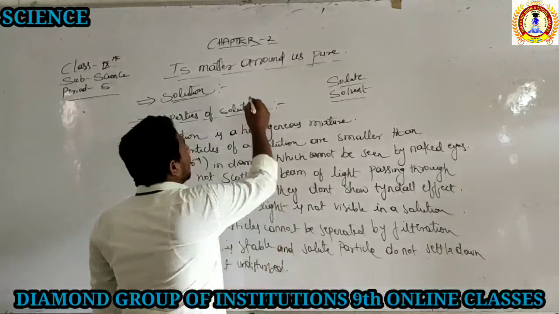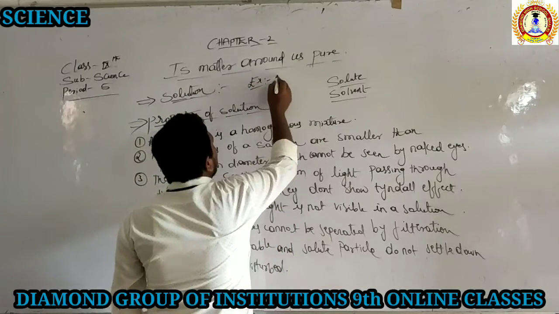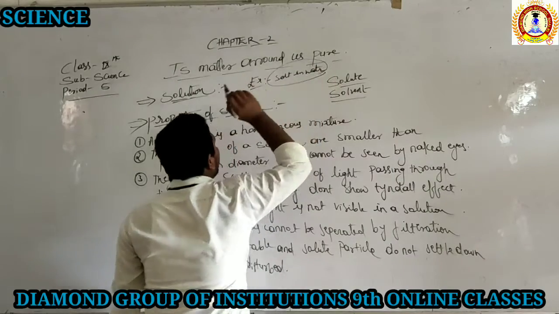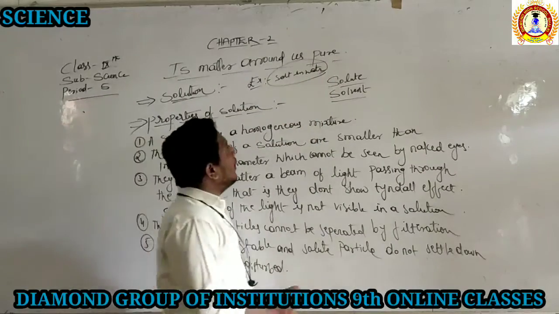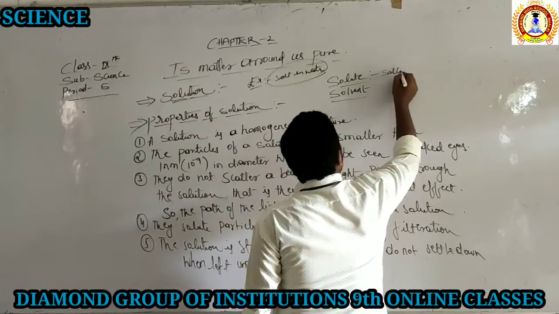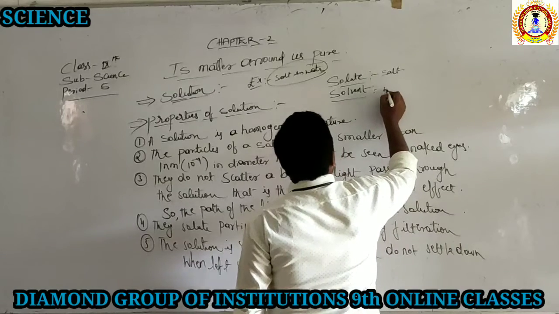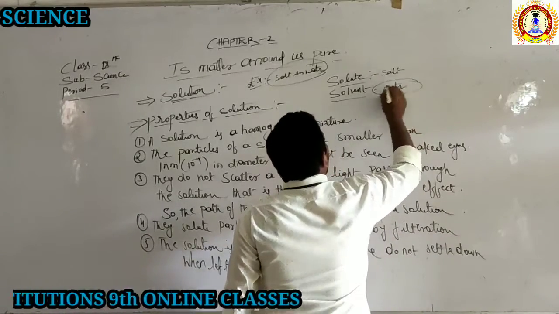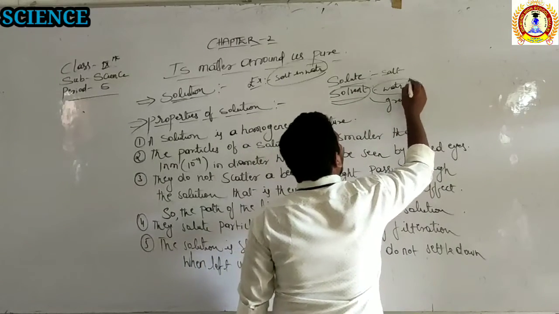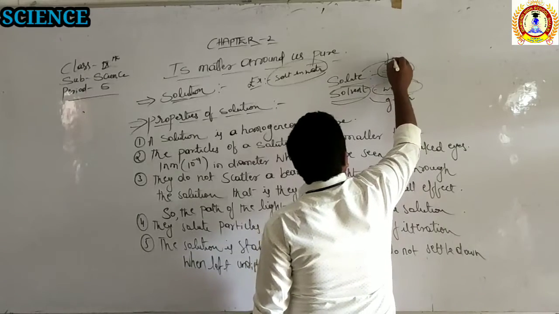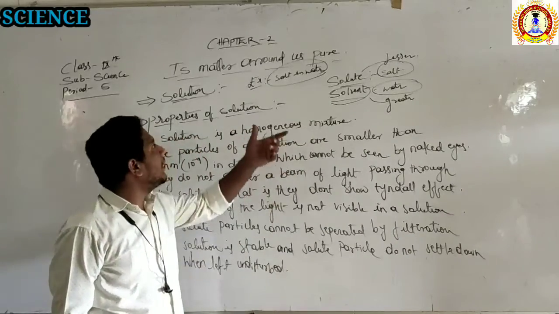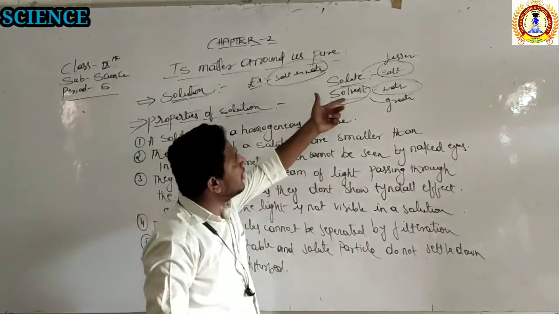Example, what did we take? Salt in water. That is the example of a solution you took yesterday, where we took the solute as the salt and the solvent as the water. Always the solvent should be present in the greater amount and always the solute should be present in the lesser amount. Then only is it possible to make the solution. If the reverse is there, it is not possible.